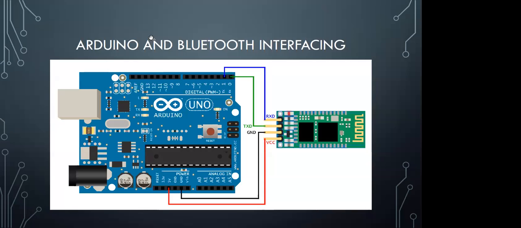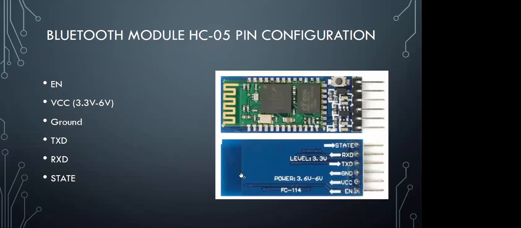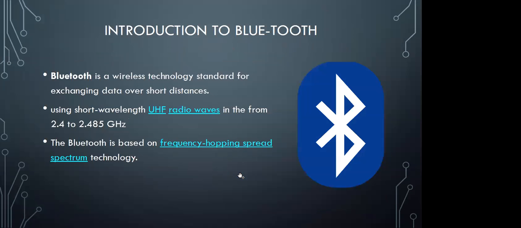Over here, you can see this one is our Arduino board and this one is the Bluetooth module. So why are we going to use a Bluetooth module and what are its advantages? First we are going to work with the Bluetooth module, and I will tell you how you can design your customized mobile app, which I'm also going to share with you. After that I'm coming up with some applications of Bluetooth, like if you want to control your home light, how you can do it with a Bluetooth module.